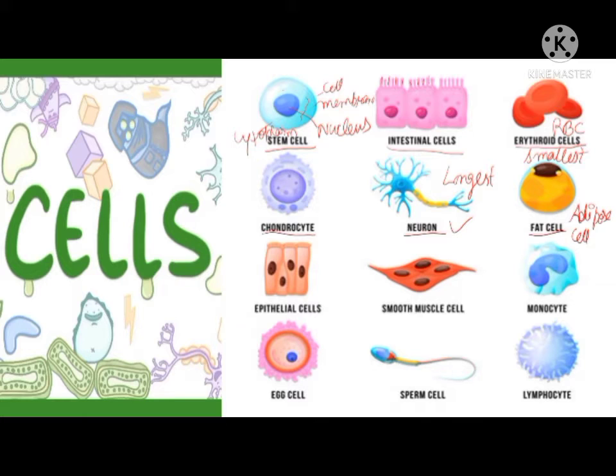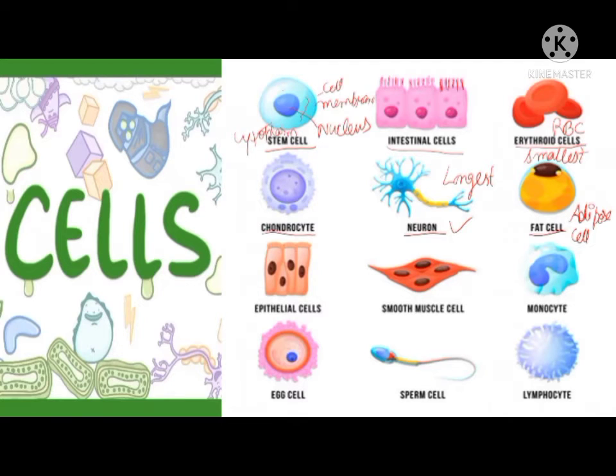The cells present inside the human body or in the plant are not of the same shape and size. They vary. Like intestinal cells, the cells present inside the small intestine have cilia-like structures, which increase the absorption of nutrients.